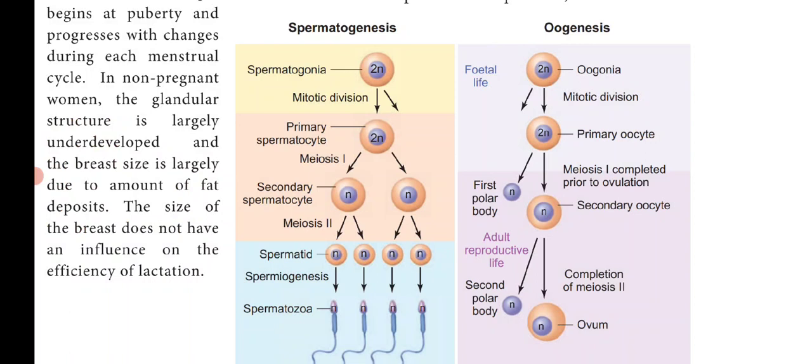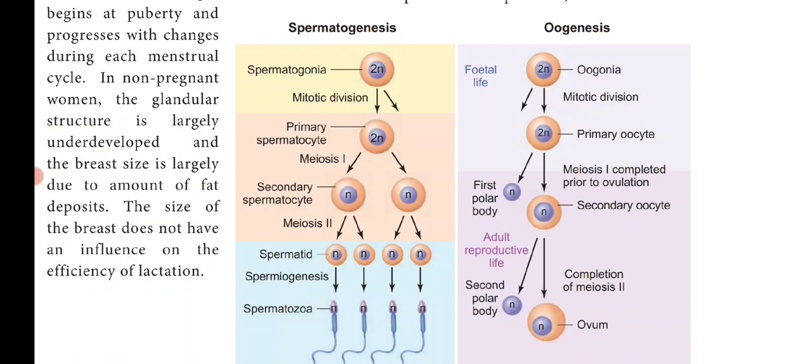So the primary follicle again gets surrounded by many layers of granulosa cells and forms the secondary follicle. After that, a fluid filled space called the antrum develops in the follicle, and it is transformed into the tertiary follicle.